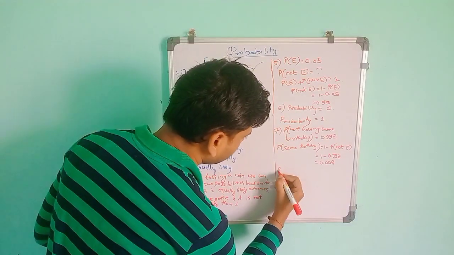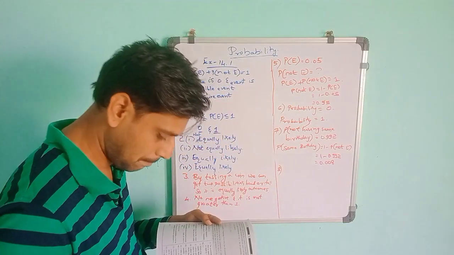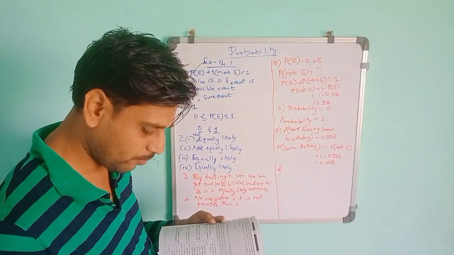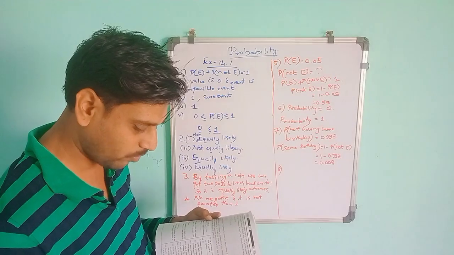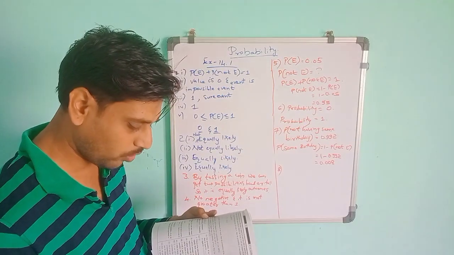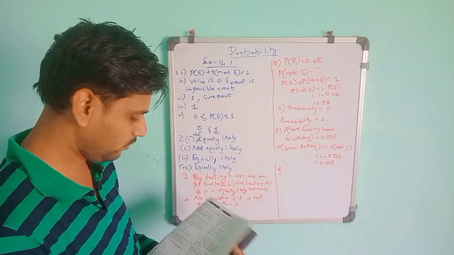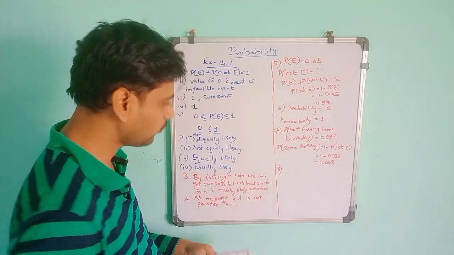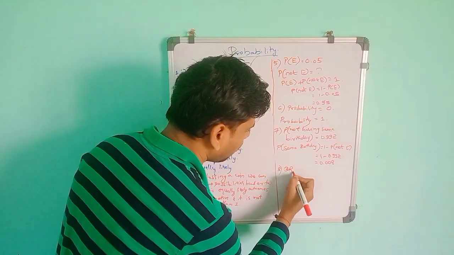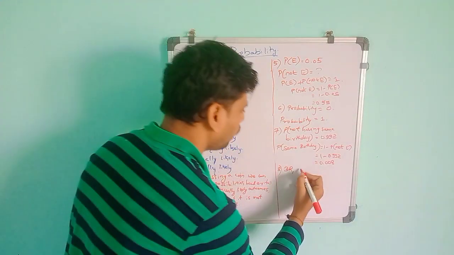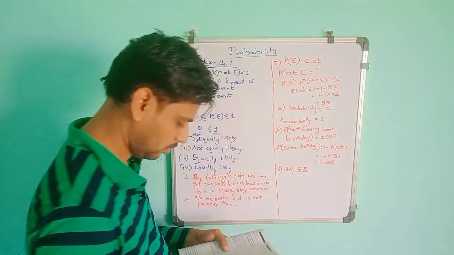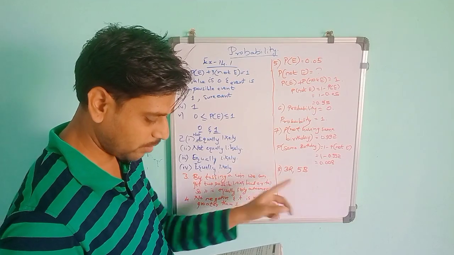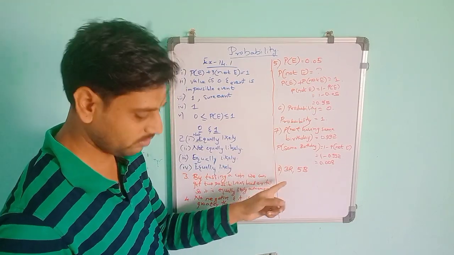Then the 8th one. A bag contains 3 red balls and 5 black balls. A ball is drawn at random from the bag. What is the probability that the ball drawn is red or not red? So in the 8th one, the given condition is that a bag contains 3 red balls and 5 black balls. A ball is drawn, which means one ball is drawn.